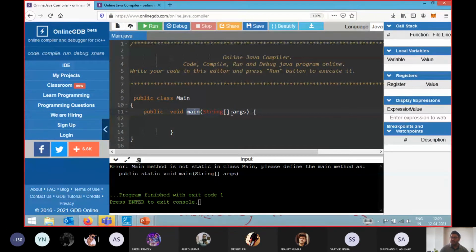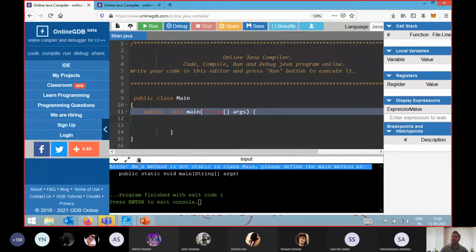But during JVM execution, once the JVM is going to execute this code, as I told you, the JVM will always look for the main method. Because we haven't made this main method public static void, it is not loaded during compilation or when we load that particular class. We will not be able to access this main method, so the JVM will say that main method is not static in class main, so please define main method.